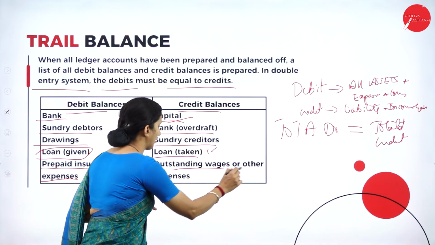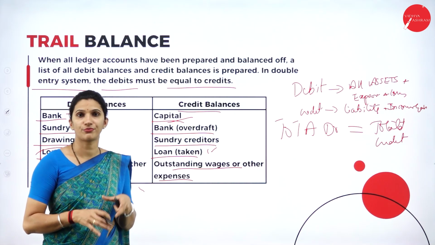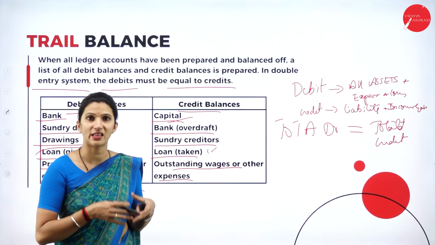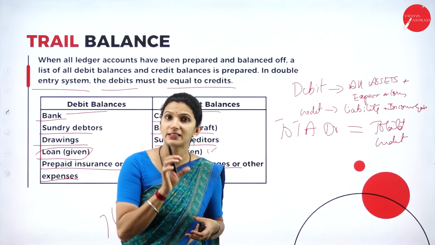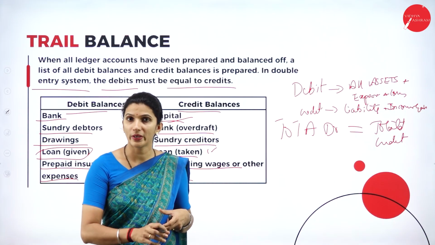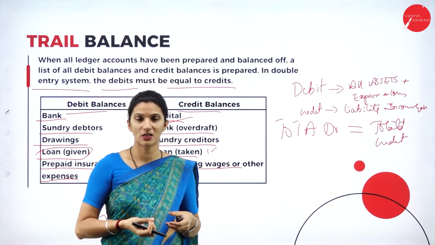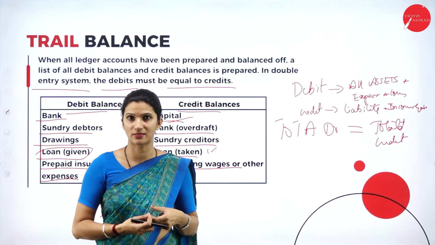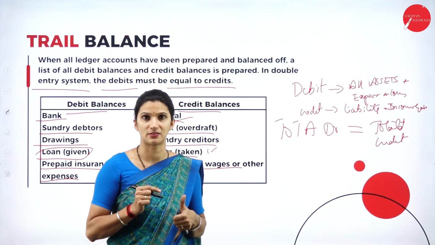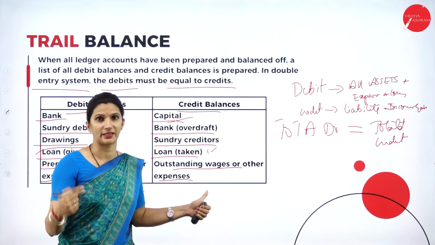Then outstanding wages or other expenses. Suppose during the current year, any expenses are not paid, for example, salaries to an employee for the current year. That is an outstanding expense. Next year the business has to pay the employees or pay such expenses. So outstanding expenses are always a liability for the business, and that's why we write them under the credit side.